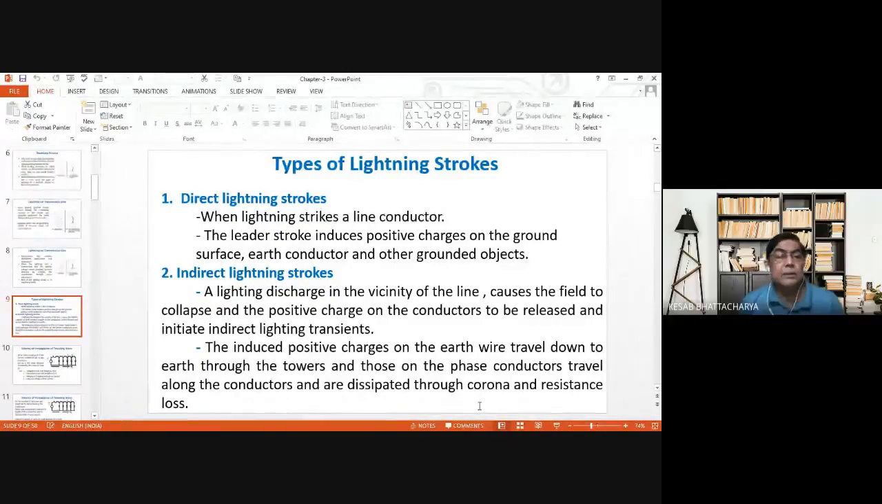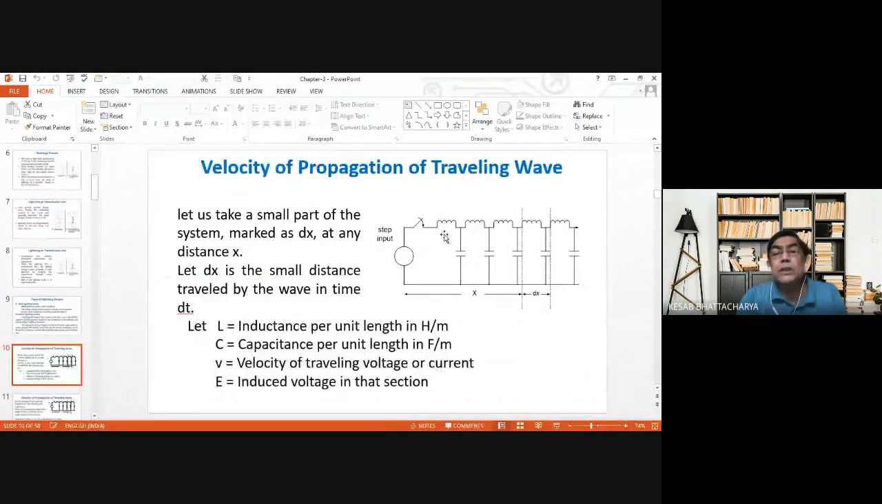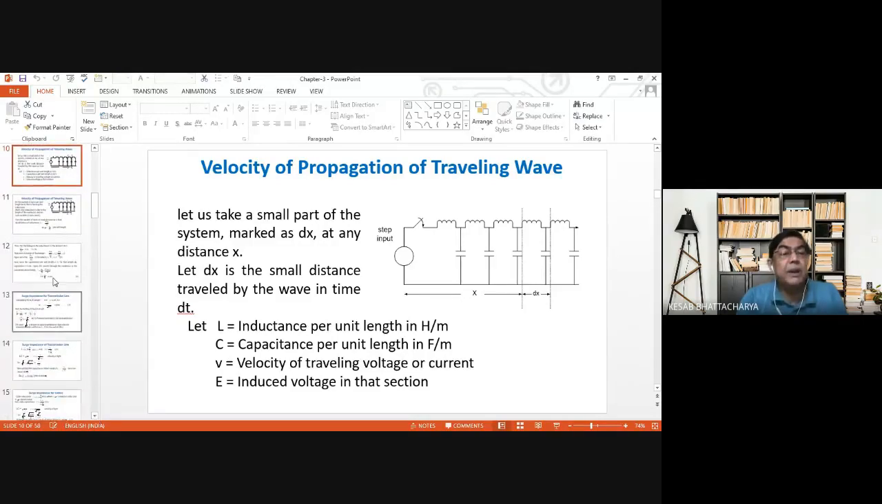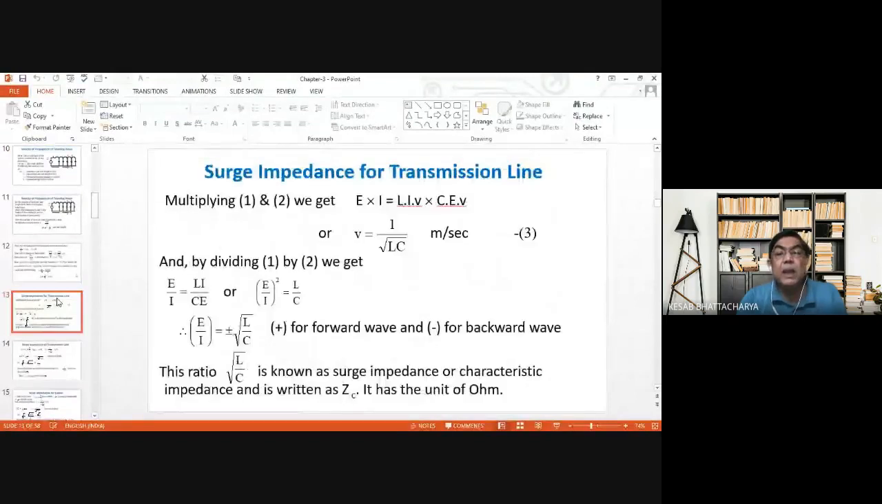Yes, sir. Okay. Next, I have sent you the notes: velocity of propagation of traveling wave. You just go through it since you have studied it once already. I am not going to discuss it in detail. If you have any query after the deduction, ask. V is equal to 1 by root over L C meters per second, and surge impedance Z is equal to plus minus root over L by C. I think you are already accustomed to these expressions. You all know, I think.